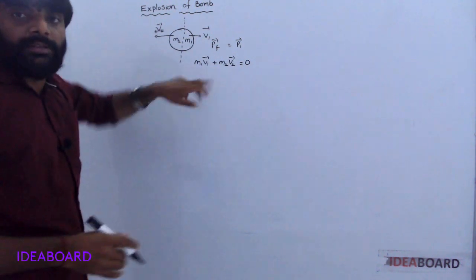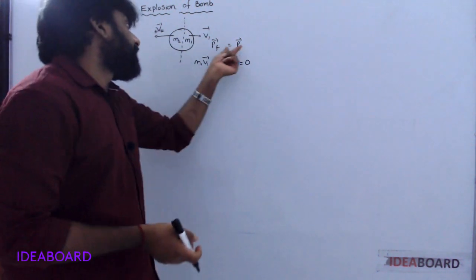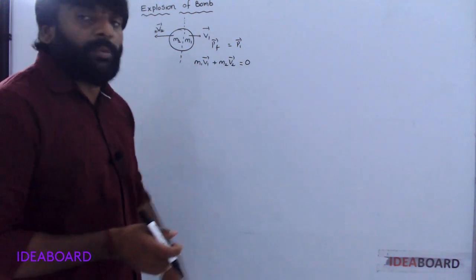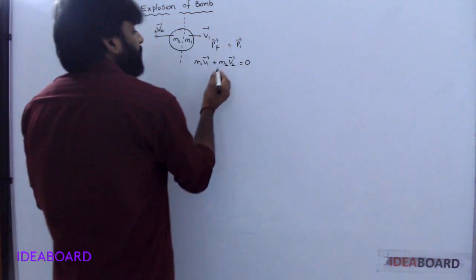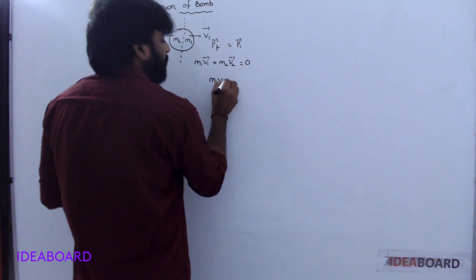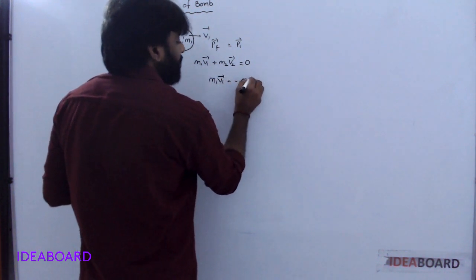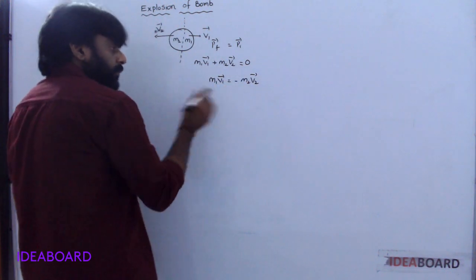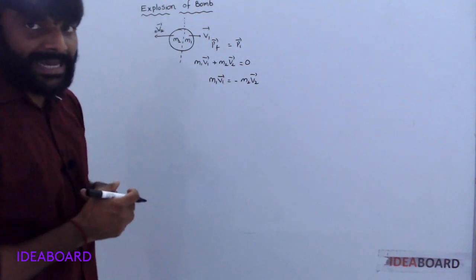Final momentum is just after the explosion. Initially all particles are at rest, so initial momentum is 0. You write M1 v1 equal to minus M2 v2. The negative sign indicates both are moving in opposite directions.